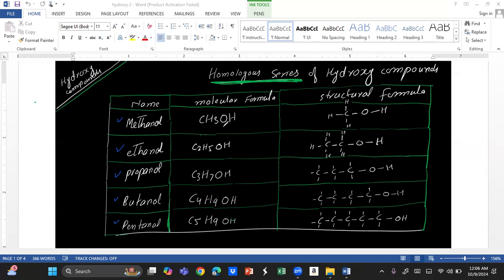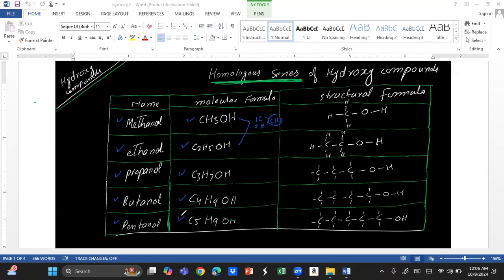Between two consecutive members of the homologous series, there is a difference of one carbon and two hydrogen atoms, meaning CH2. If you add CH2 to methanol, we will get ethanol. One carbon and two hydrogens will increase. Similarly, we have propanol, butanol, pentanol.